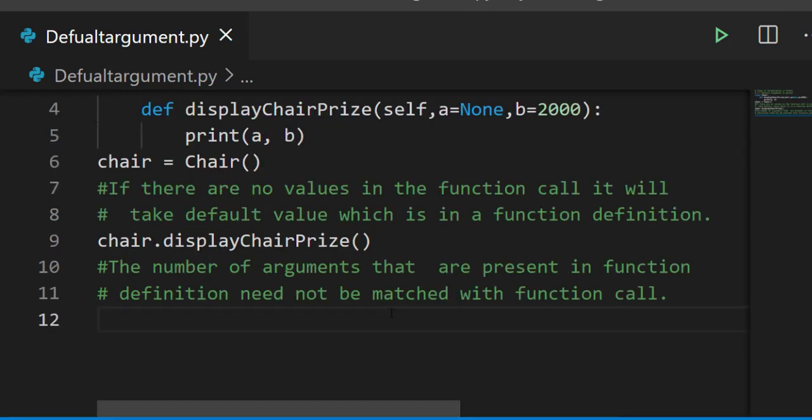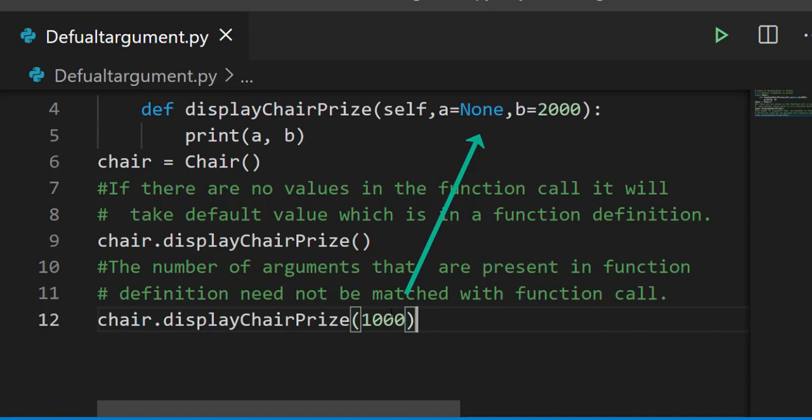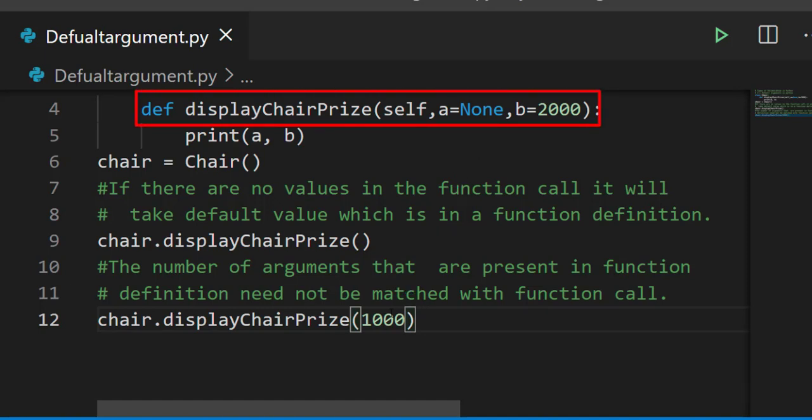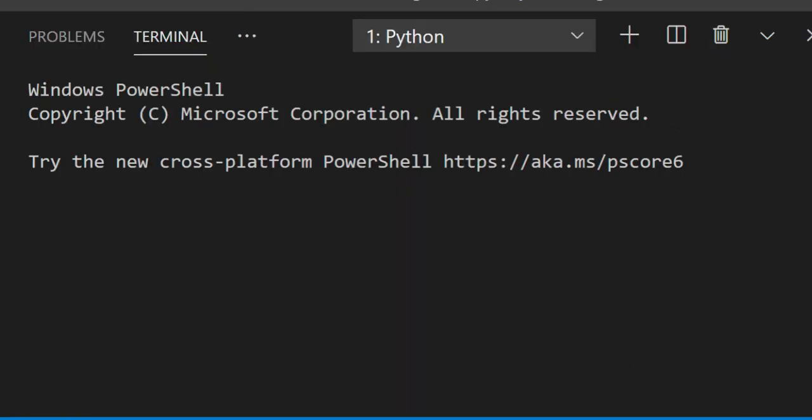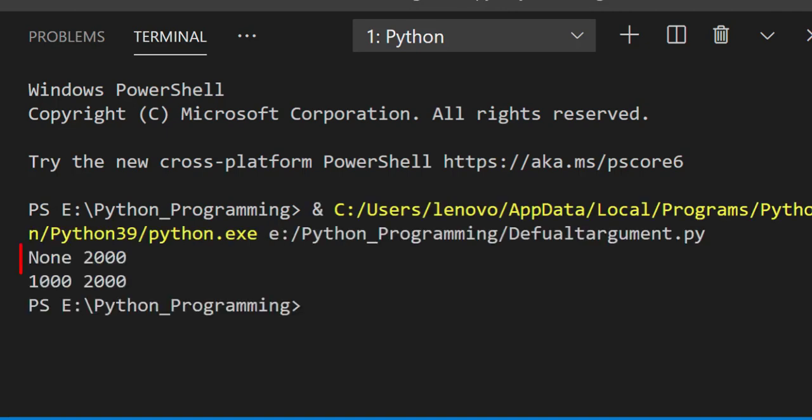And then next is the number of arguments that are present in the function definition need not be matched with the function call. So calling this function by giving some value, that is 1000. When we run this code, 1000 will go to the position of A and B will be having the default value which is in the function definition, that is 2000. So run this code, you should get output as 1000 and 2000.